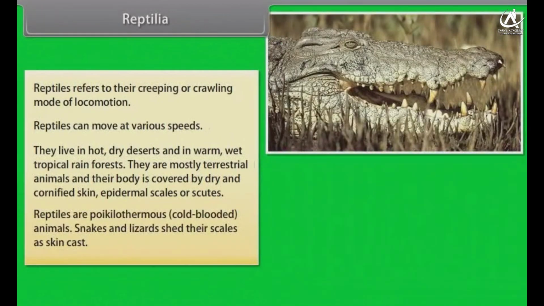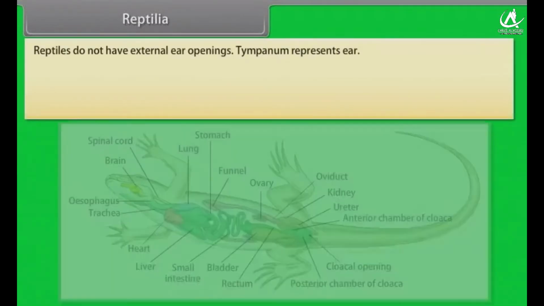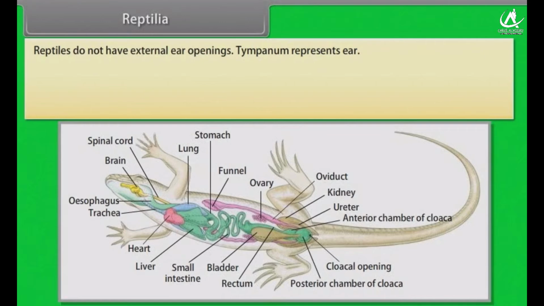Reptiles are poikilothermous or cold-blooded animals. Snakes and lizards shed their scales as skin cast. Reptiles do not have external ear openings. Tympanum represents ear. Limbs, when present, are 2 pairs.